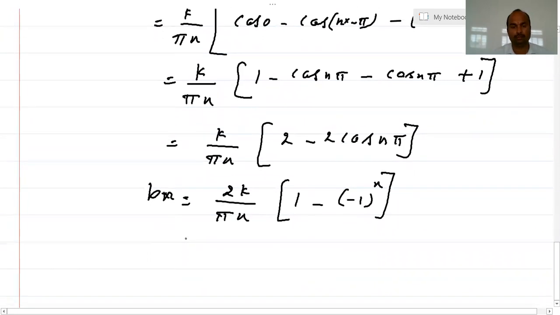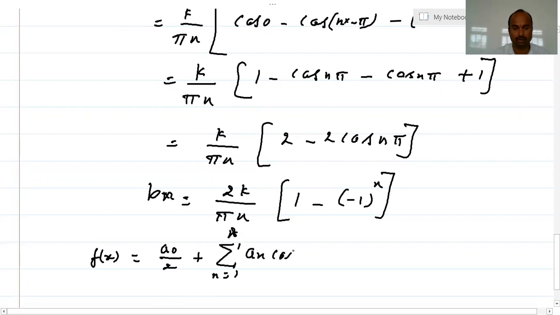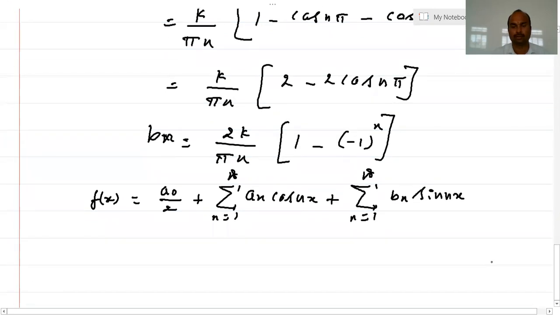So now write the Fourier series expansion, that is f of x is equal to a naught by 2 plus summation n equals 1 to infinity an cos nx plus summation n equals 1 to infinity bn sin nx. So substitute the function f of x as it is.